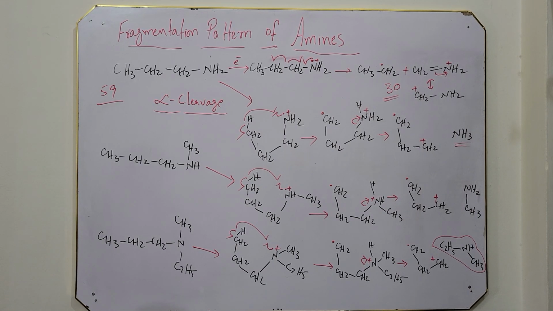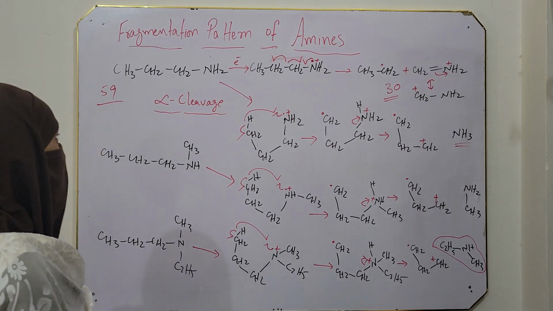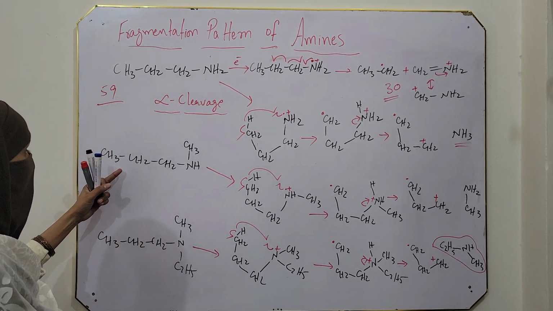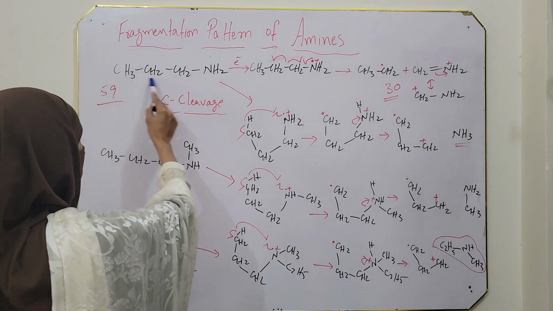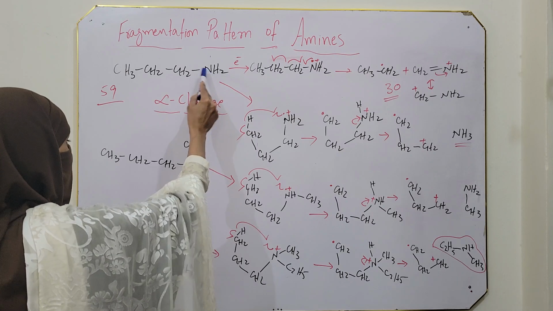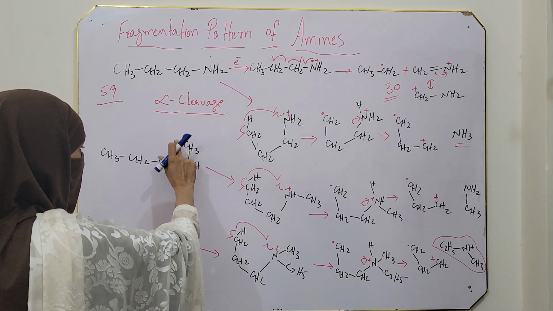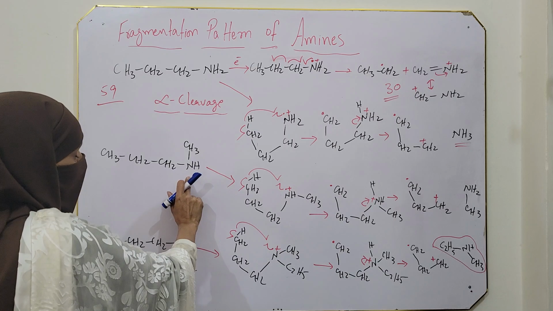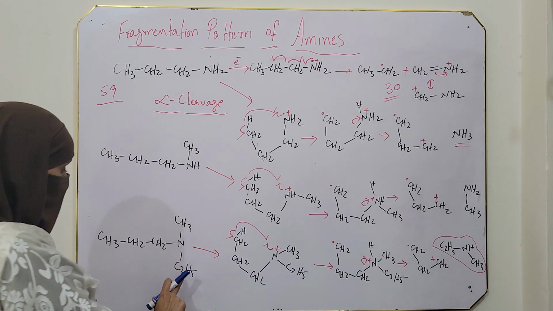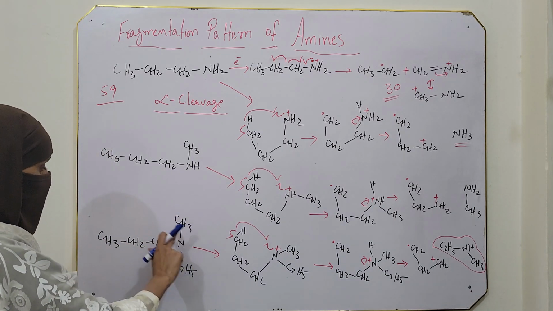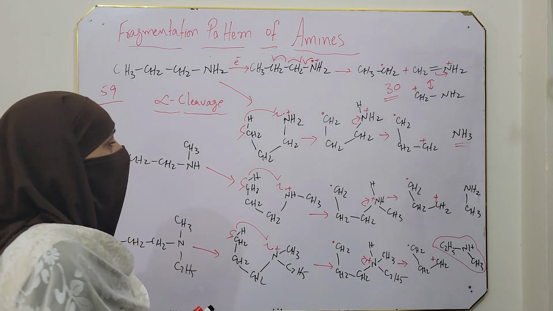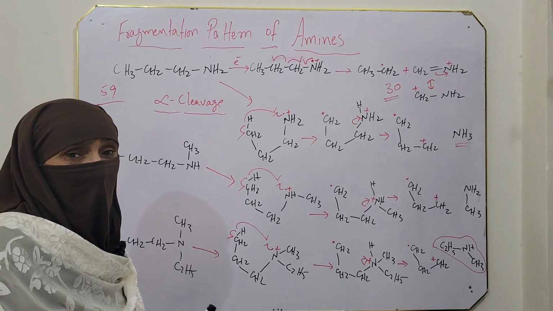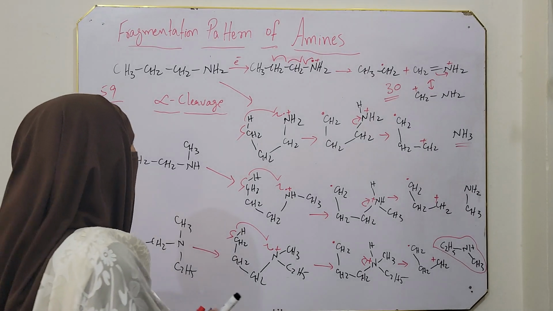Fragmentation pattern of amines. In case of amines, we have three types of amines: primary amine, secondary amine, and tertiary amine. In primary amine, one alkyl group is directly attached to nitrogen. In secondary amine, two alkyl groups are attached to nitrogen. And in tertiary amine, three alkyl groups are attached to nitrogen. Now, in case of amines, again, alpha cleavage is the predominant fragmentation pattern.